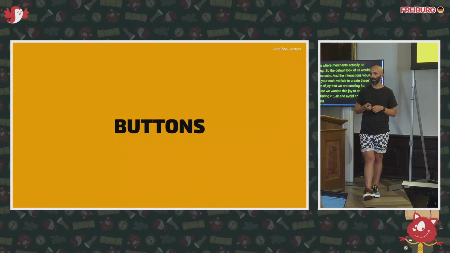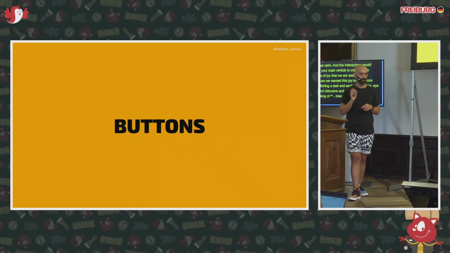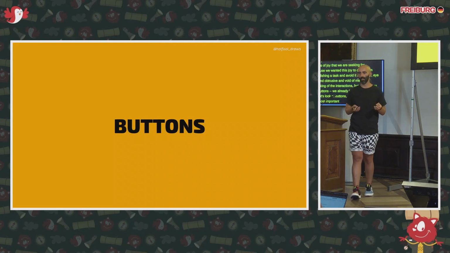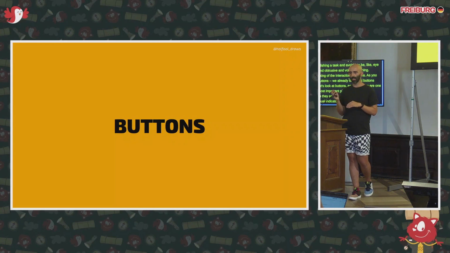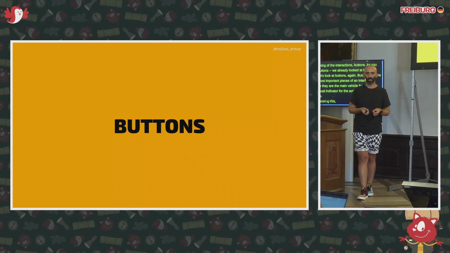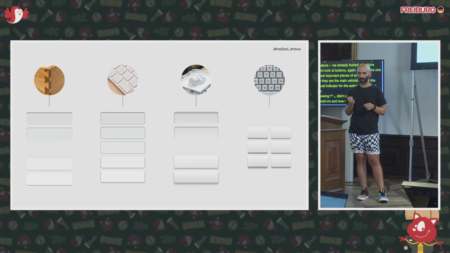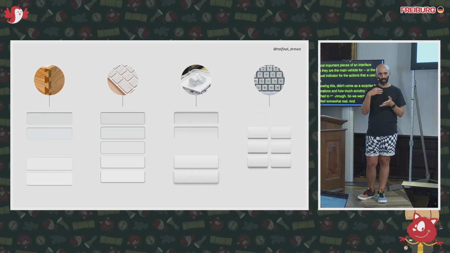Speaking of interactions, buttons. We already looked at buttons today, so let's look at buttons again. As you know, buttons are one of the most important pieces of an interface because they are the main vehicle, or the main visual indicator, for the actions that a user can take. So knowing this, it didn't come as a surprise how many iterations and how much scrutiny our buttons had to go through. We wanted to make buttons feel somewhat real, so we started from mimicking objects in the real world and seeing how that would translate into a digital interface.